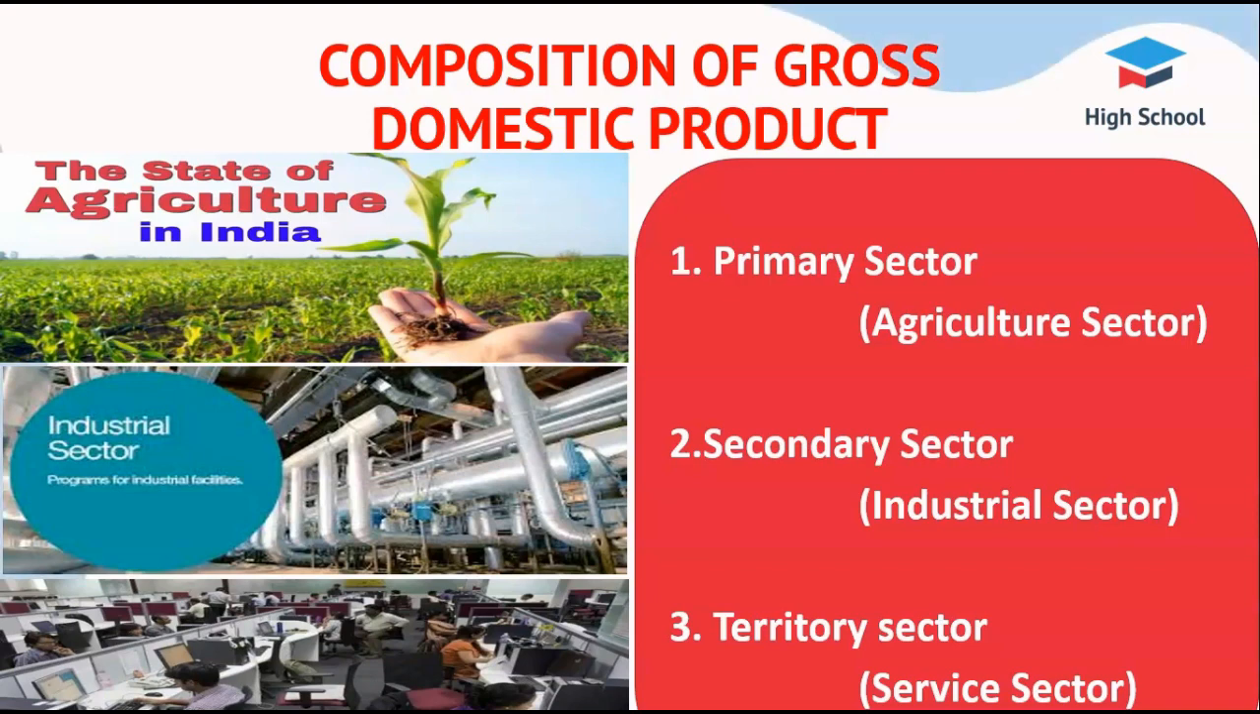Composition of gross domestic product includes three sectors: primary sector, secondary sector, tertiary sector. Primary sector. The agriculture sector is also known as the primary sector, in which agricultural operations are undertaken, agriculture-based allied activities, production of raw material such as cattle farm, fishing, mining, forestry are also undertaken.